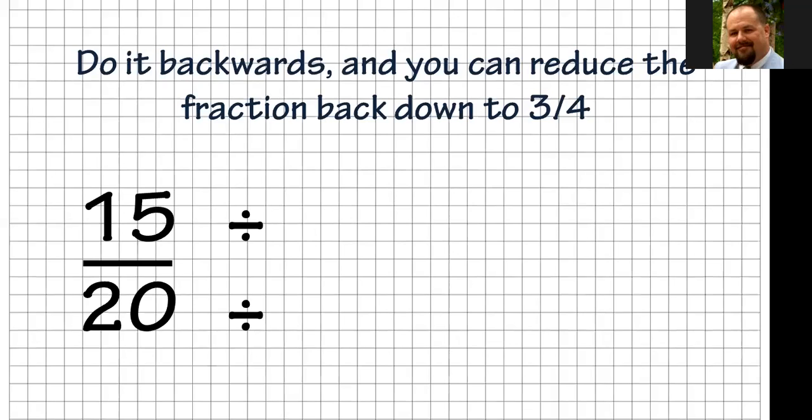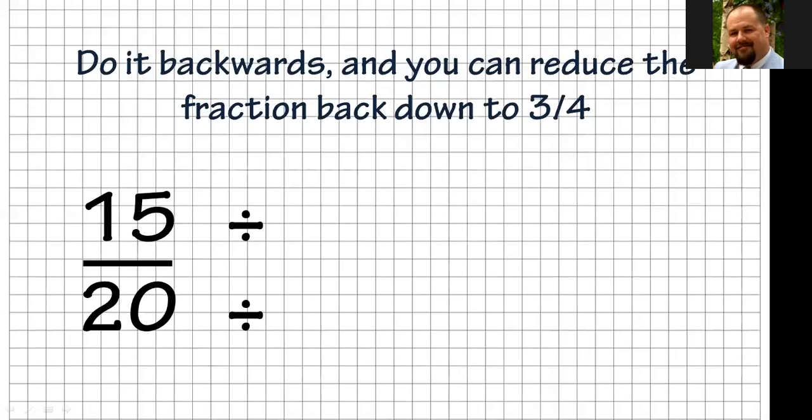Well, for 15, we have 1 goes into 15, 3 goes into 15 5 times, or 5 goes into 15, or 15 goes into 15. So those are the options I have. Well, when I look at 20, okay, 1 goes into it, but that won't really help us. 2 goes into it, but 2 doesn't go into 15. 3 goes into 15, but doesn't go into 20. 4 goes into 20, but not 15. 5, it goes into both of those.